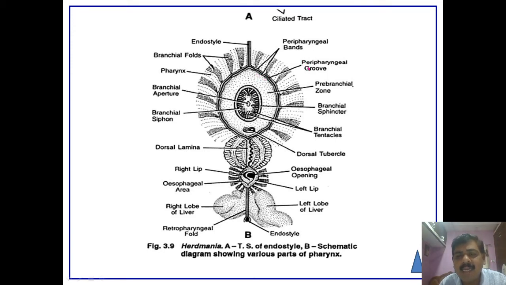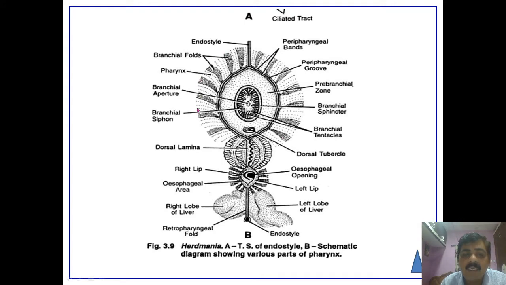After this prebranchial zone, two bands are there. One is the anterior peripharyngeal band, and the other is the posterior peripharyngeal band. Between these two there is the peripharyngeal groove. Next to that are the branchial folds, which are present in the pharyngeal region. This is the exact pharyngeal region.